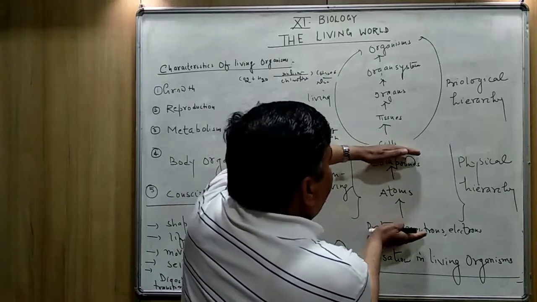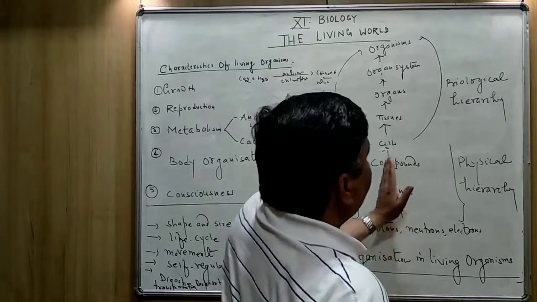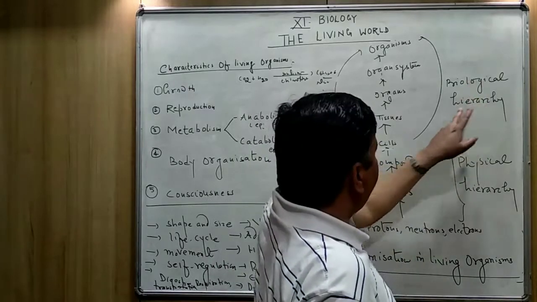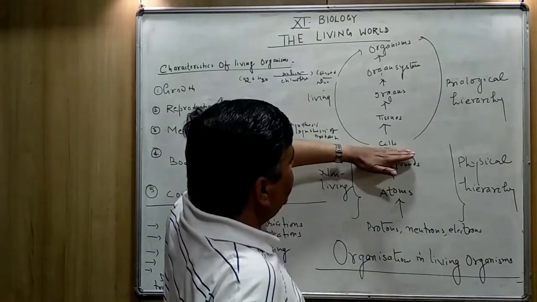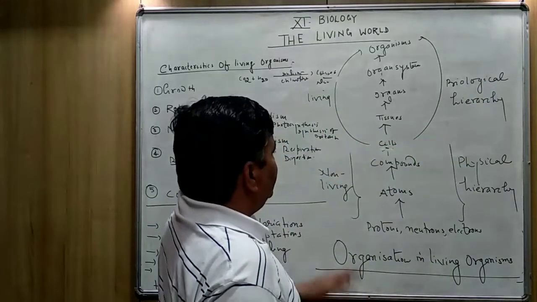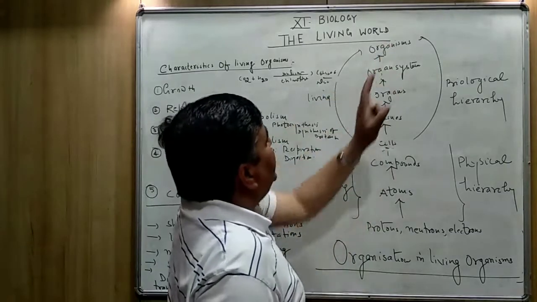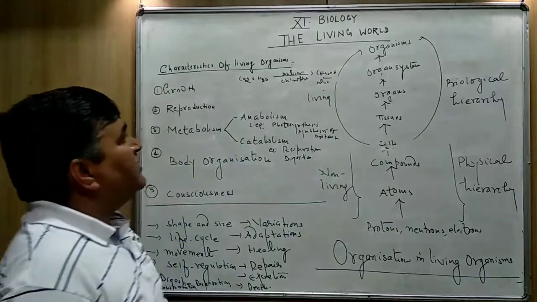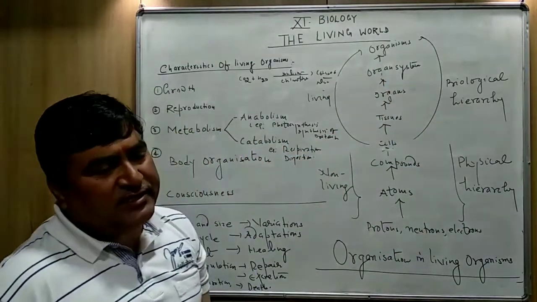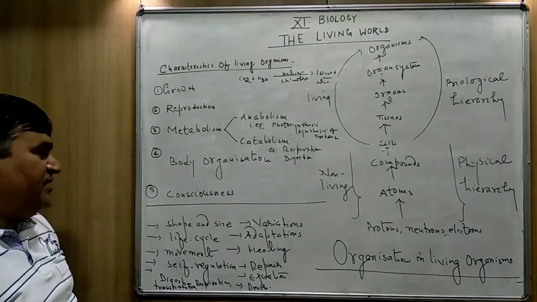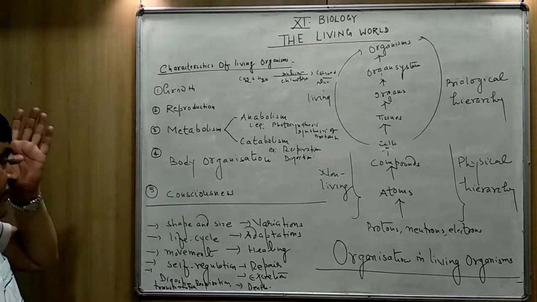So these three steps I have not included in the biological hierarchy. If we talk about the biological hierarchy, it always starts from the cells. These all are non-living, and from cells up to the organism, this is living. So overall, this is the flow chart of the organization of living organisms, or you can say the living world.